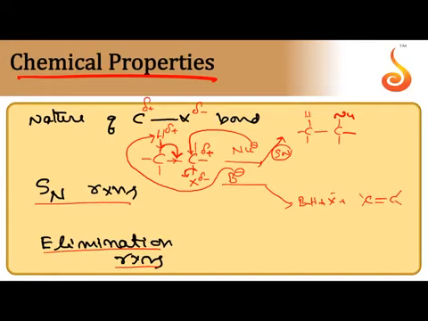So the attacking reagent, if it is more nucleophilic than basic, SN reaction takes place. If it has more basicity than nucleophilicity, elimination reaction takes place. H plus is eliminated from beta carbon. That's why this reaction is also called beta elimination.